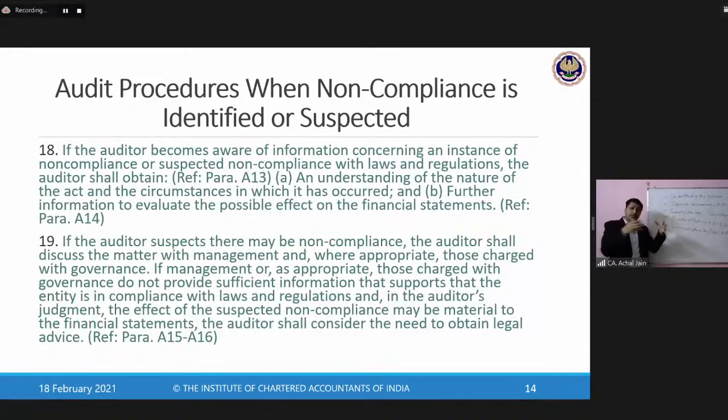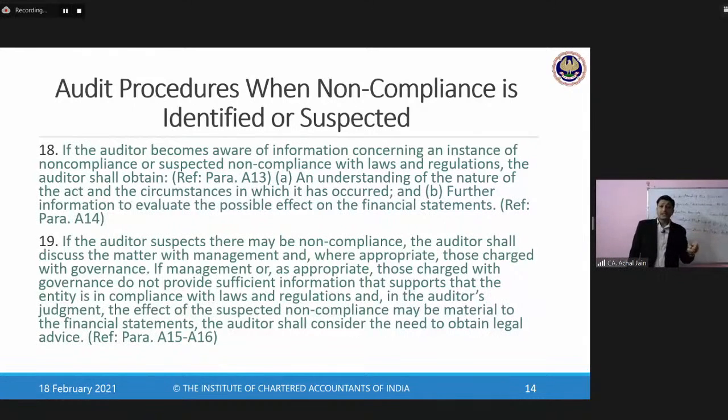So the auditor will have to close it properly in his files as to why he has taken this view, and what the basis of coming to this conclusion was. This is very, very important on the part of the auditor.